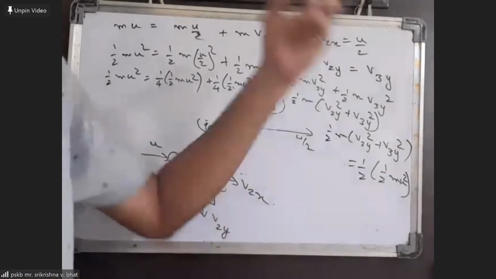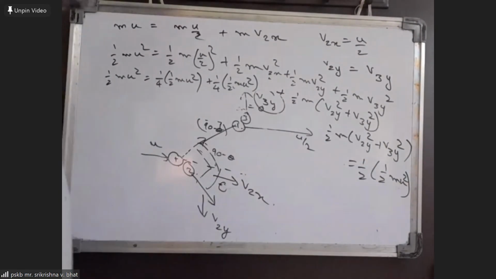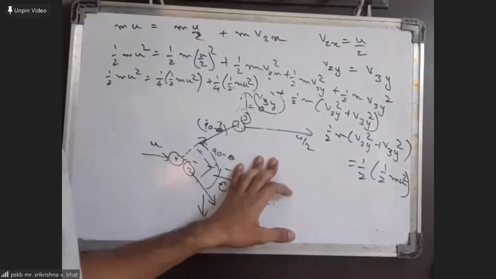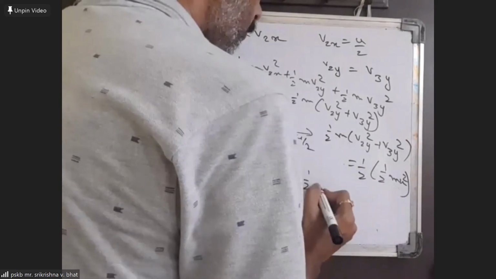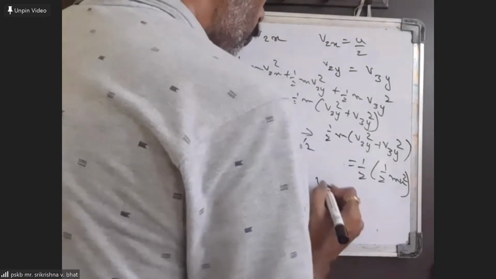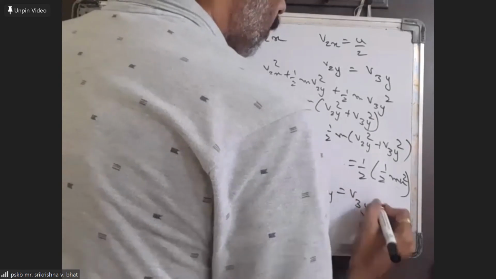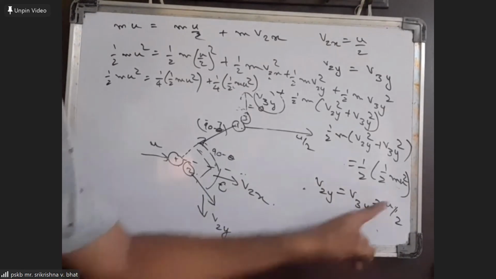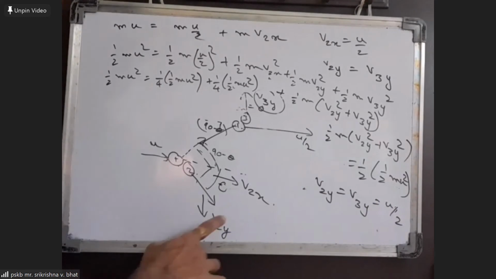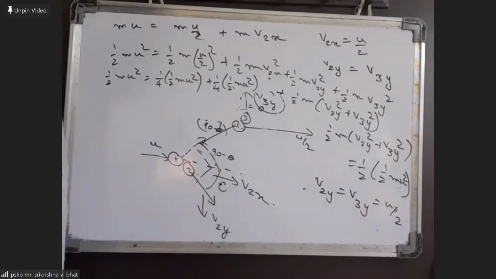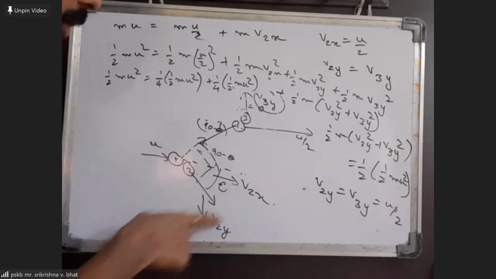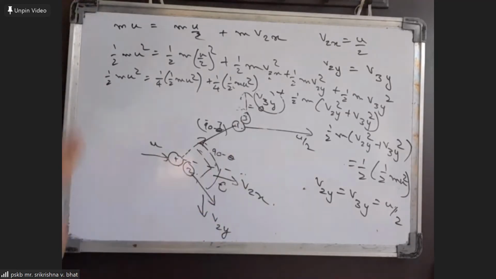But then we know v2y and v3y are equal, which means from this expression we can simply say v2y must be equal to v3y. This equation can be satisfied only if v2y and v3y are both equal to u by 2. So we can therefore say v2y is also u by 2 and v3y also. What we can conclude here is that the second body has two components of velocity, both the same, u by 2 and u by 2.